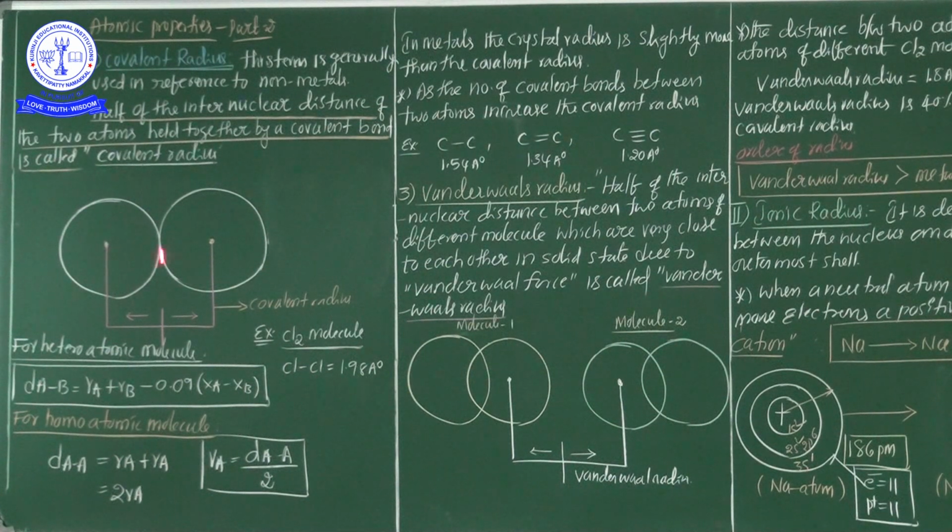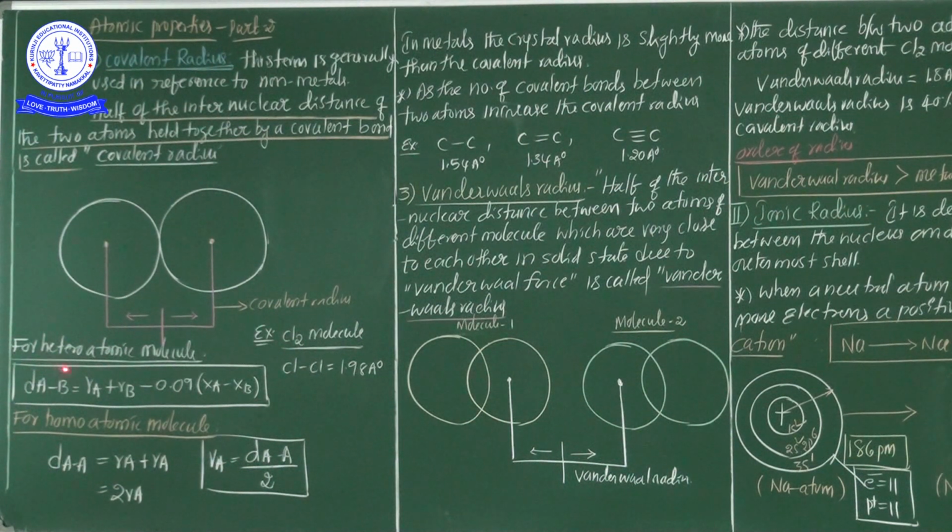Now this is one atom, this is another atom, and both atoms are involved in the covalent bond. Hence, for the first atom there is half of the internuclear distance, and similarly for the other atom; each atom has its particular covalent radius. So once again, half of the internuclear distance of the two atoms held together by the covalent bond is called the covalent radius.